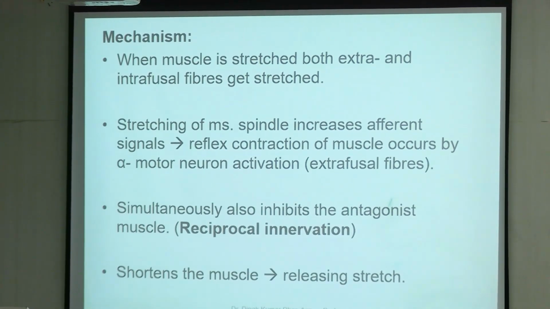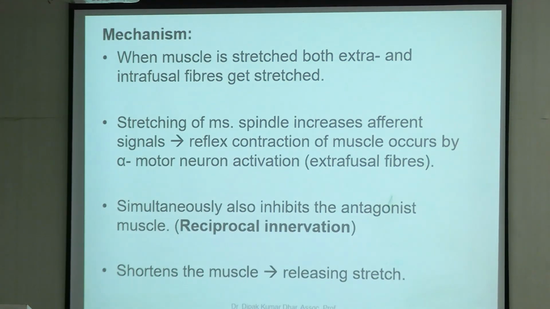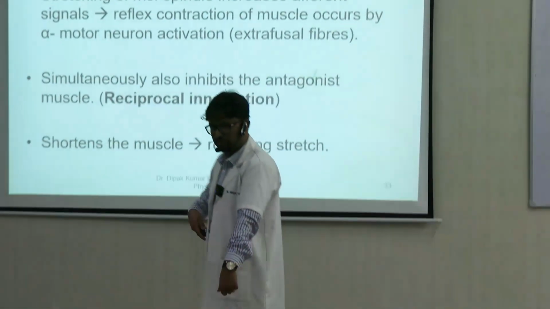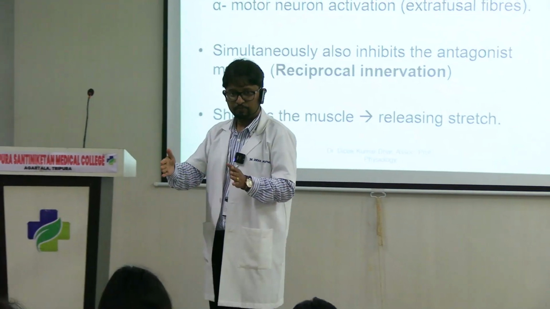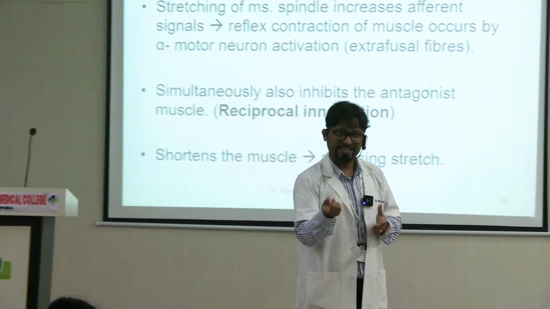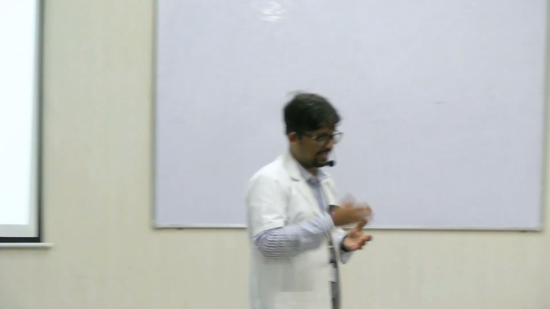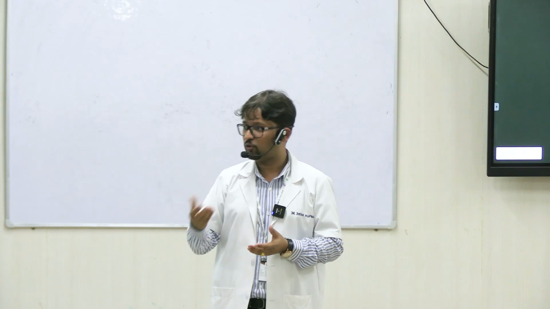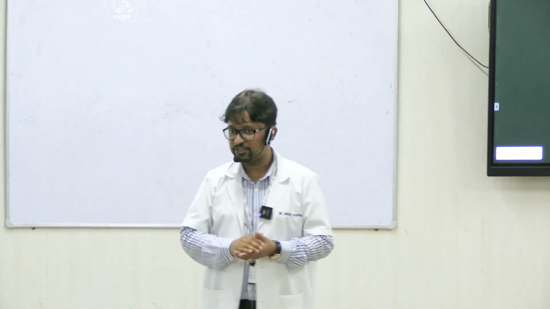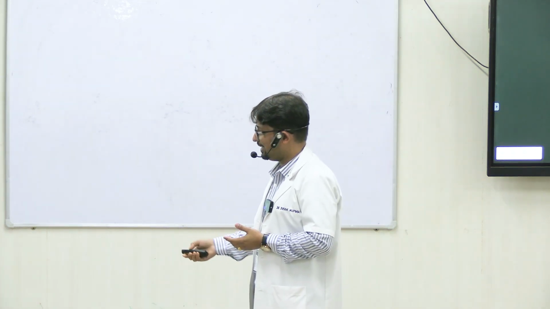So if biceps is stretched, the stretch reflex will operate to cause contraction of the biceps muscle, shortening of the biceps muscle ताकि stretch relieve हो. But at the same time, if the biceps has to contract, जो antagonist muscle है triceps, that should relax, right? It has to be, otherwise the final output will not show anything. So antagonist muscle should relax. So this happens because of reciprocal innervation.